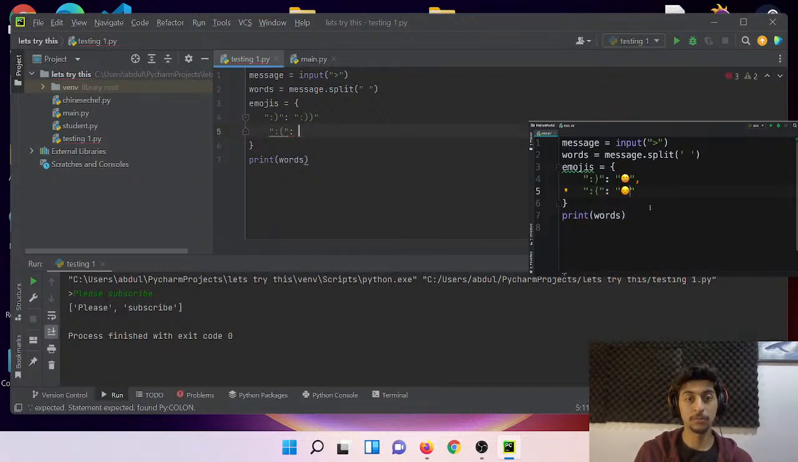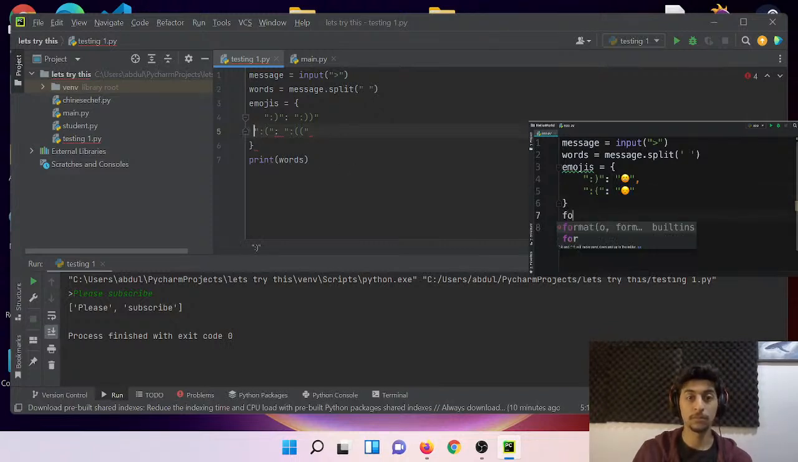Good. So we have a list of words. Now we need to loop through this list, get each word and potentially map it to an emoji. So we can write a for loop for word in words.